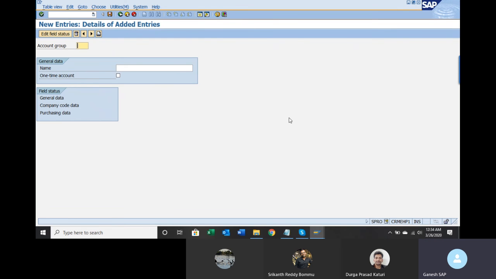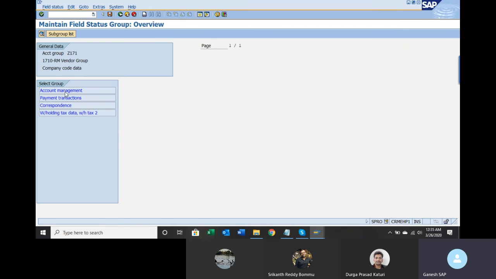Click on new entries. I'm giving Z171. Our company code is 1710, so always give the company code in the description so that it is easy to identify. Raw material vendor group. Press enter. If you want to make any field mandatory, this is the field status.